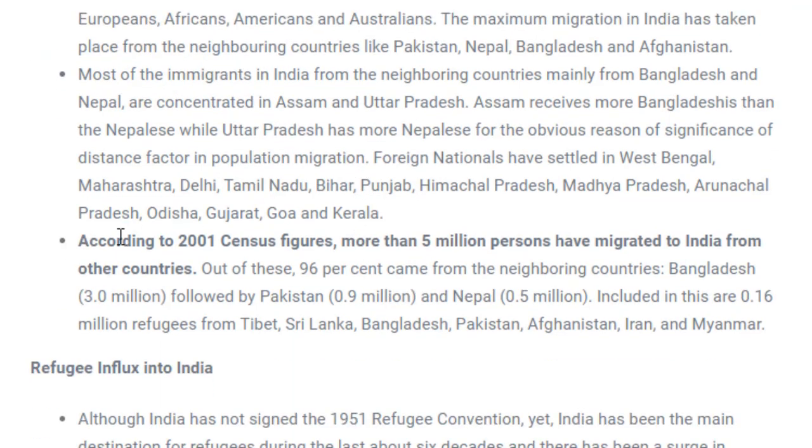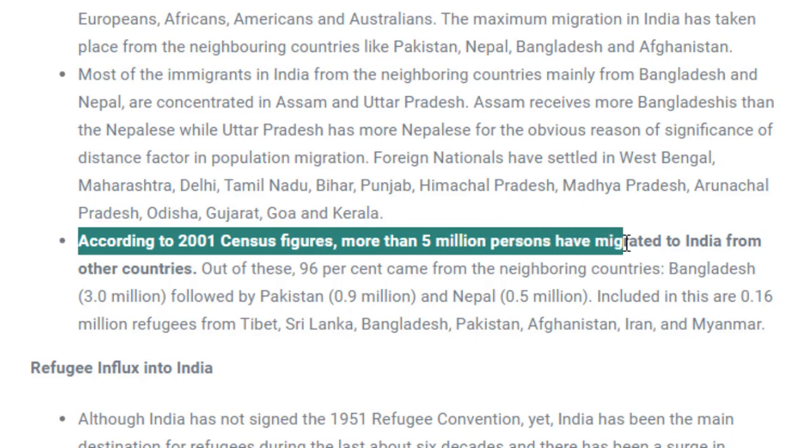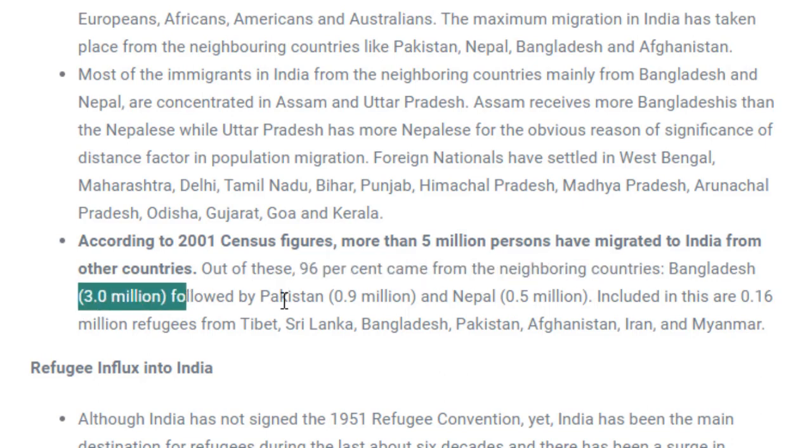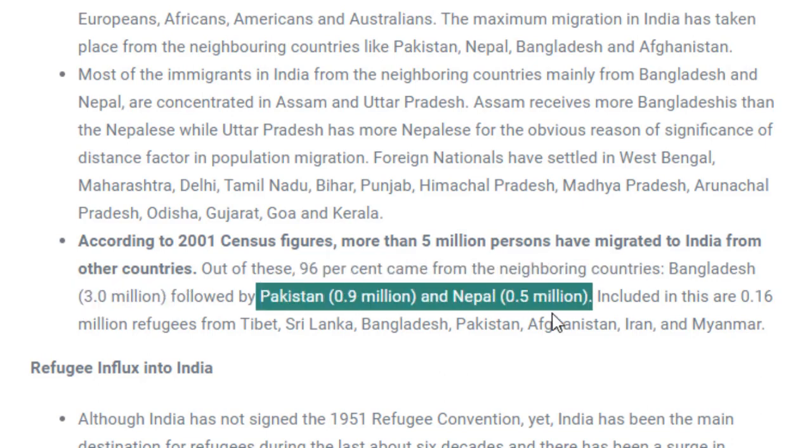And we talk about these facts. According to the 2001 census, more than 5 million persons have migrated to India from other countries. See, 5 million means 50 lakh people have migrated, and 96%, the majority of people who have migrated to India belong to Bangladesh, which is 3 million. The maximum number is from Bangladesh, followed by Pakistan and Nepal. Okay.